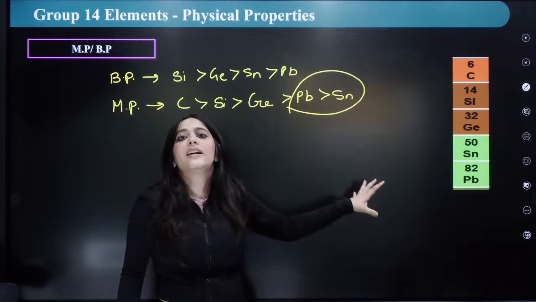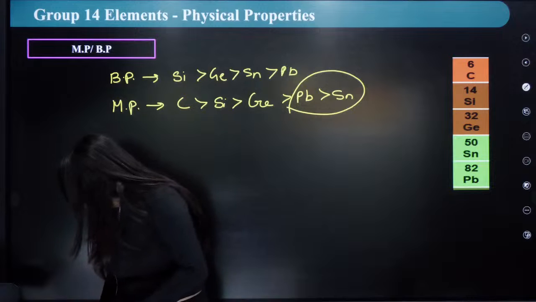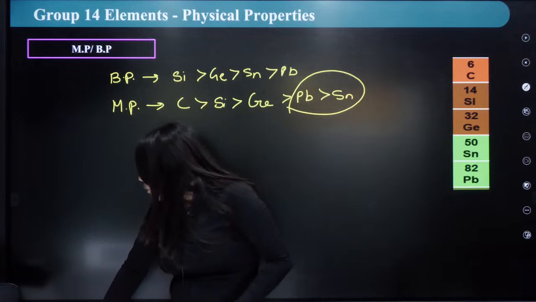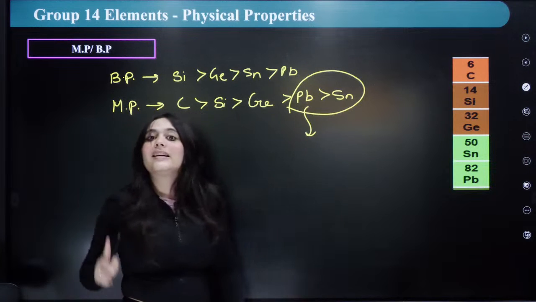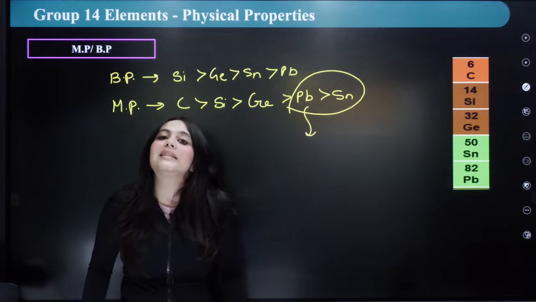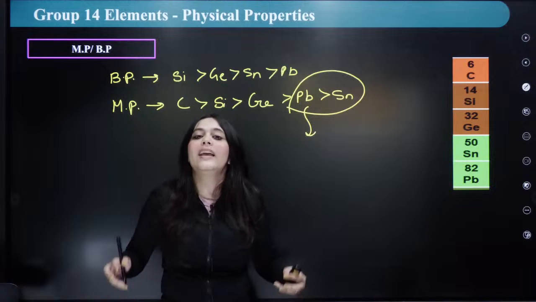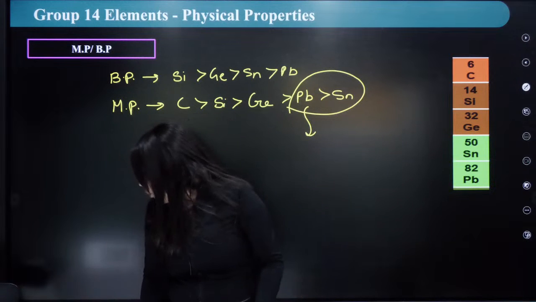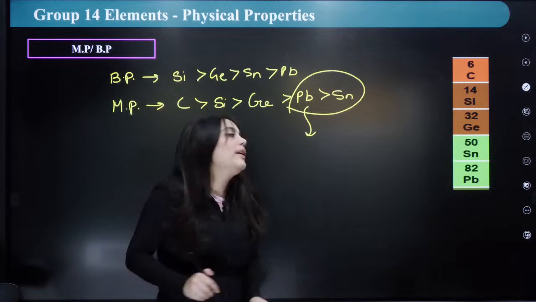Hence, all the NCERT orders I've written over here only follow these orders. Okay? And I'm going to tell you another thing, bacha, here the Pb actually has a higher melting point. I told you, the melting point depends upon the crystal structure, and the Pb here actually has a very complex crystal structure. What kind? That it forms a distorted 12 coordinated structure.